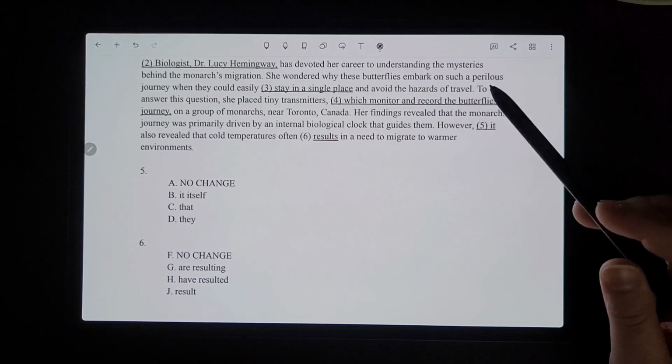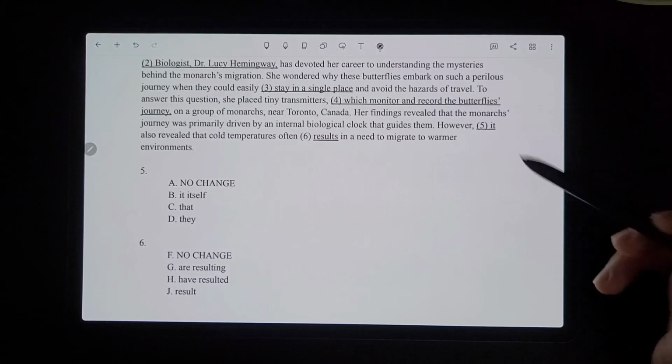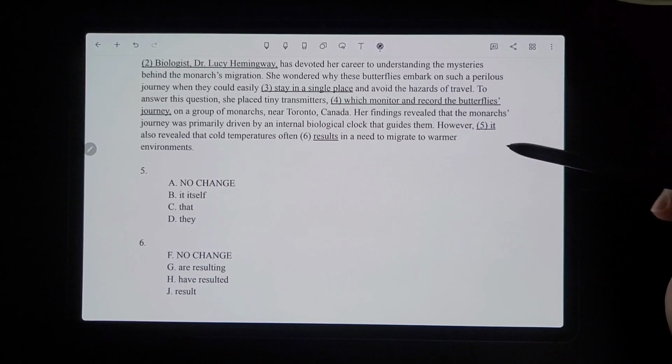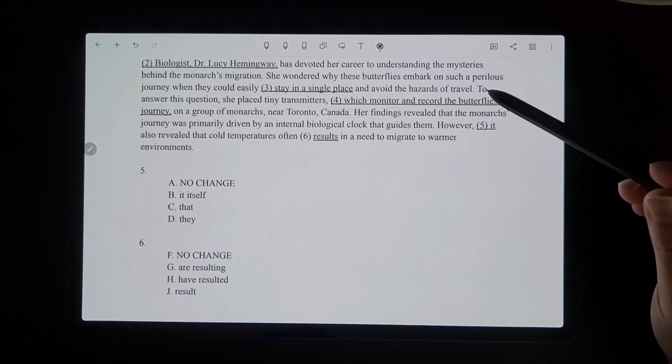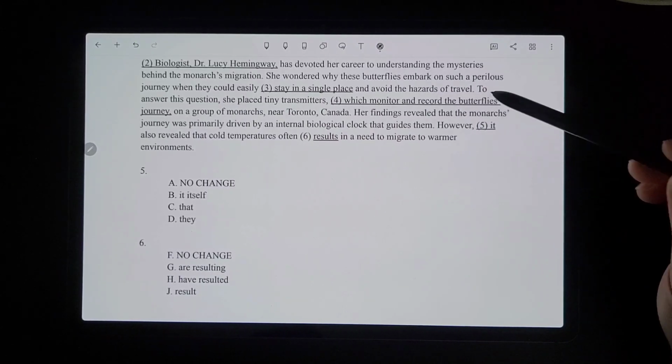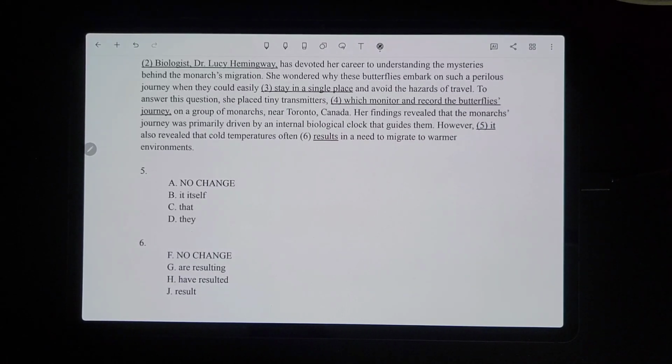So technically you would read 2 above and below, but here we only have 2 above, and including the question. So let's start by reading at 2. To answer this question, she placed tiny transmitters which monitor and record the butterfly's journey on a group of monarchs near Toronto, Canada. Her findings revealed that the monarch's journey was primarily driven by an internal biological clock that guides them. However, it also revealed that cold temperatures often,